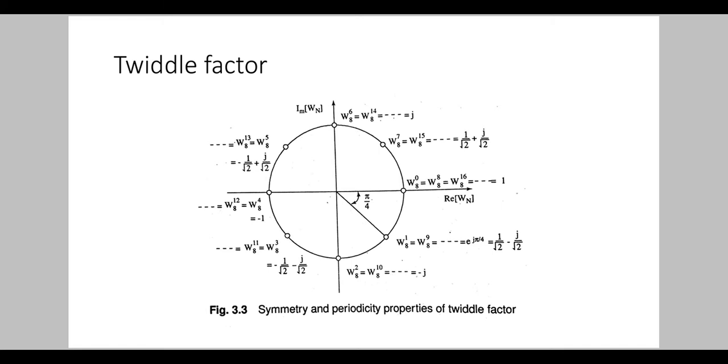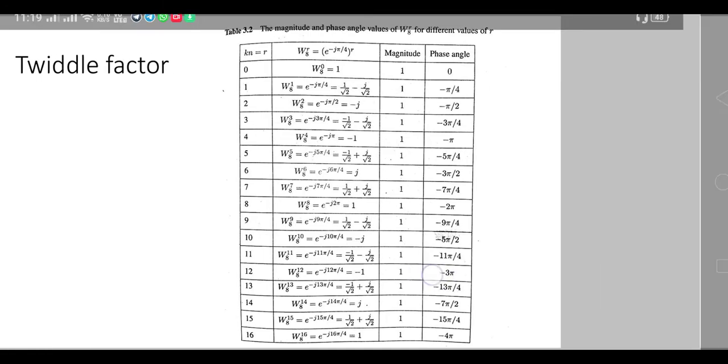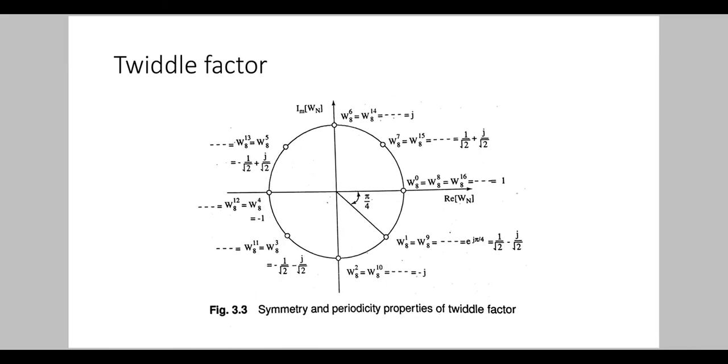From this table, if we plot the values of W8 raised to r, we will get a unit circle like this. Unit circle means its radius will be 1. Here the magnitude of W8 raised to r is always 1. Because of that, we will get a unit circle if we plot W8 raised to r. We will see one by one.